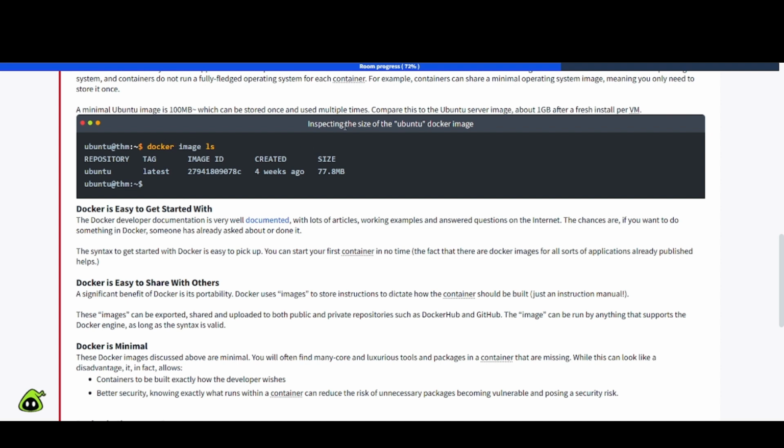So here's an example, inspecting the size of the Ubuntu Docker image. They ran docker image ls to list those out here. You have Ubuntu, tag latest, there's the image ID, created 4 weeks ago, and then there's the size of it.